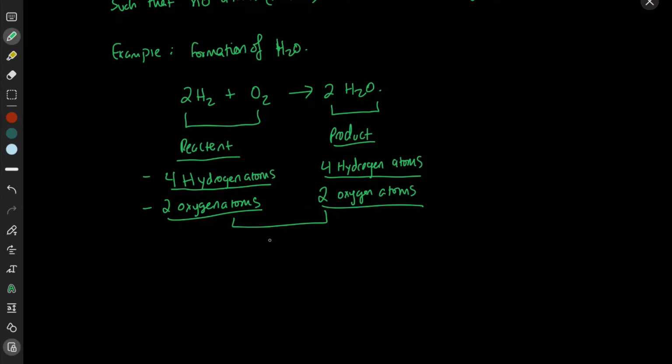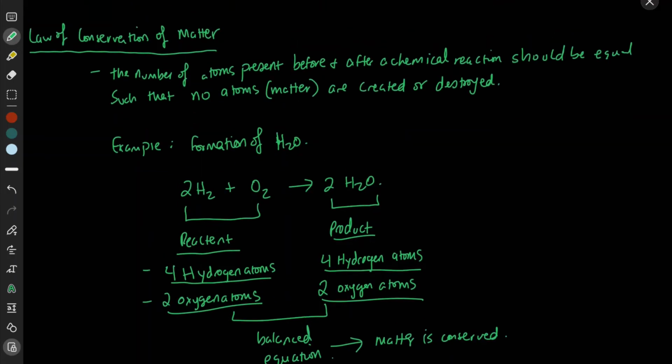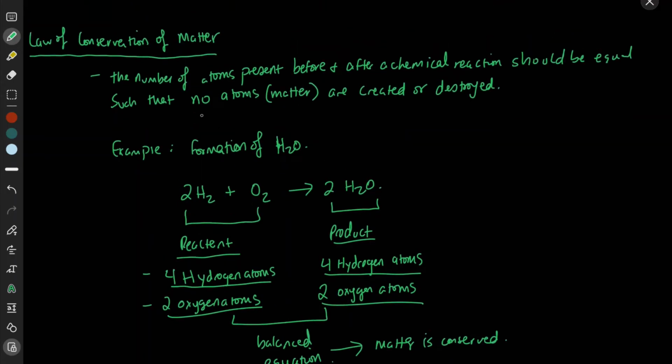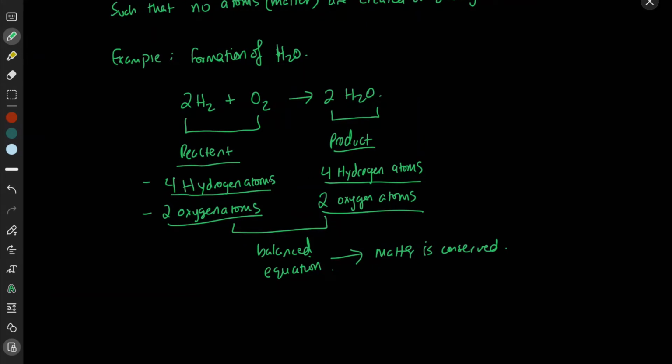So you have a balanced reaction equation, right? Which means that matter is conserved, because no new atoms are created, right? So no atoms are created, nor are they destroyed. So here we have equal atoms on either side.